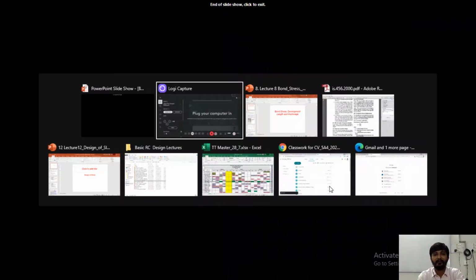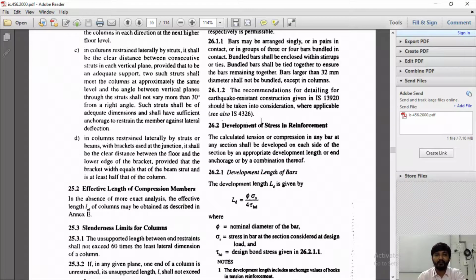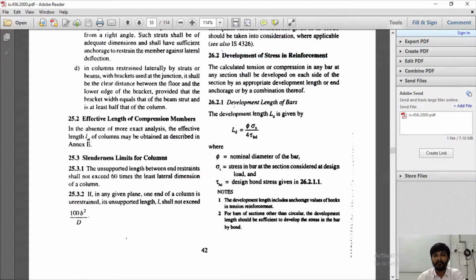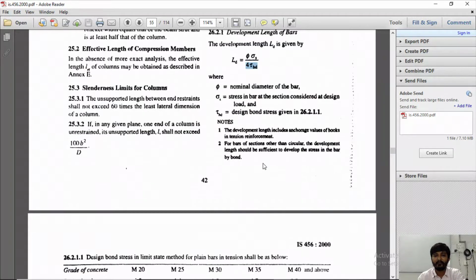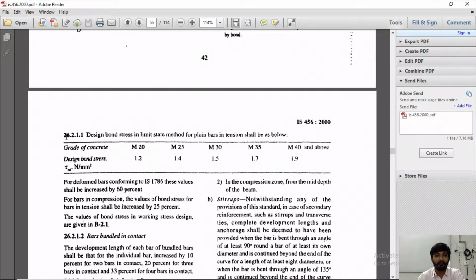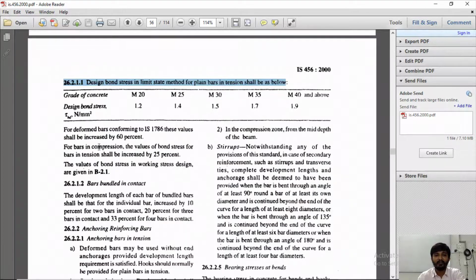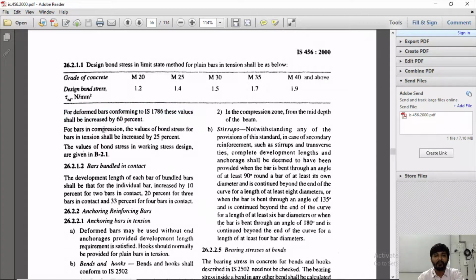Right, so let us see this criteria as in IS code. This is given in clause number 26.2, development length of stress in reinforcement. Right, so we have seen this formula, development length of bars Ld is equal to phi into sigma s divided by 4 tau bd. Then we have seen this table number 26.2.1.1, design bond stress in limit state method for plain bars in tension as below, right? And for deformed bars, this should be increased by 60%, and for bars in compression, this should be increased by 25%.